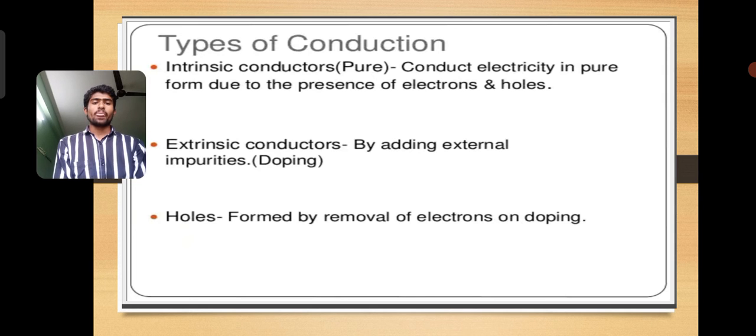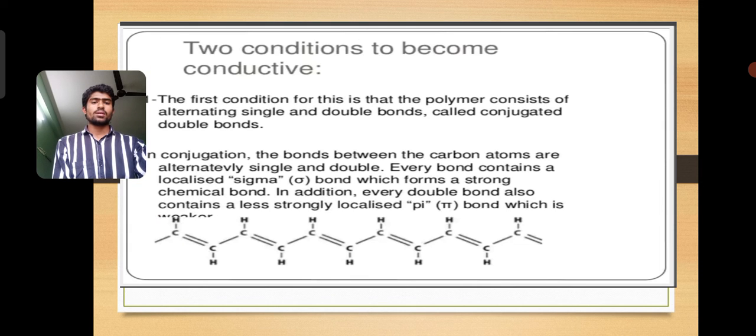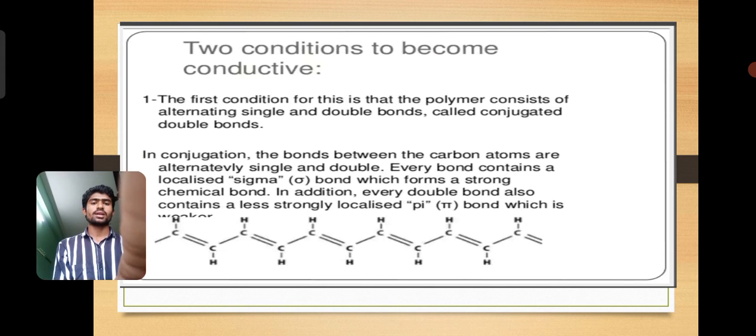Adding atoms of some type may increase the conductivity, and this is called extrinsic conductivity, and the holes are formed by removal of electrons on doping. When we dope the conductor, holes are present. Two conditions to become conductive.